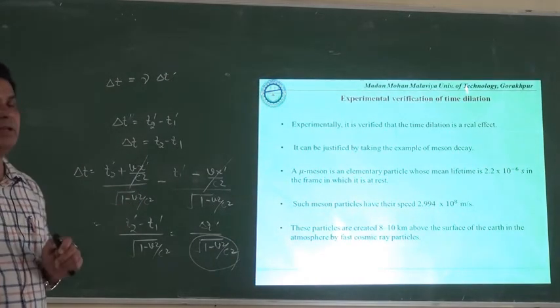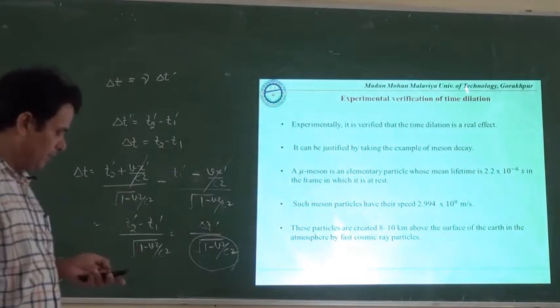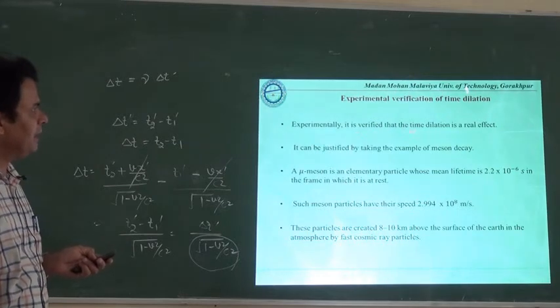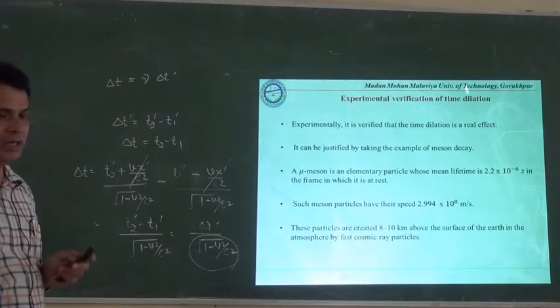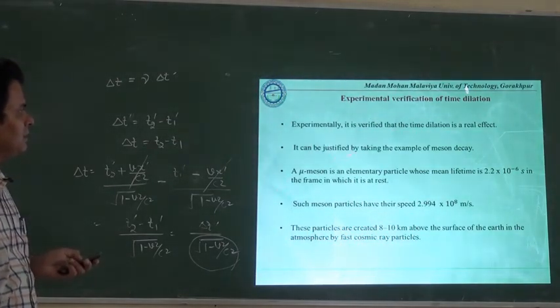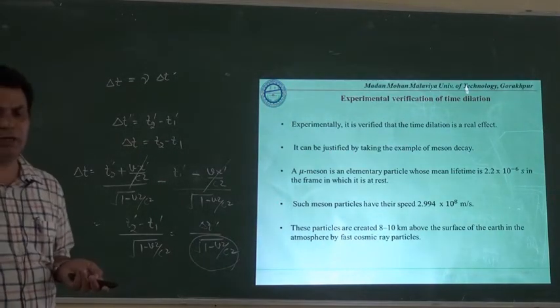It has experimental verification also. Experimentally, it has been verified that time dilation is a real effect. How? It can be justified by taking the example of meson decay.